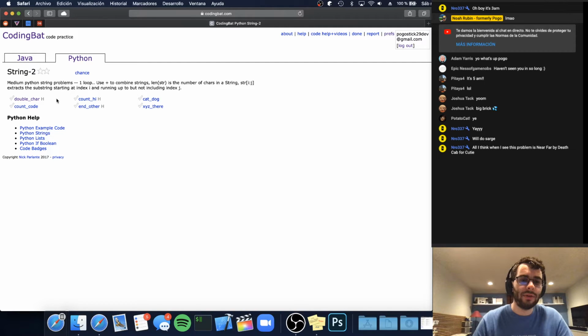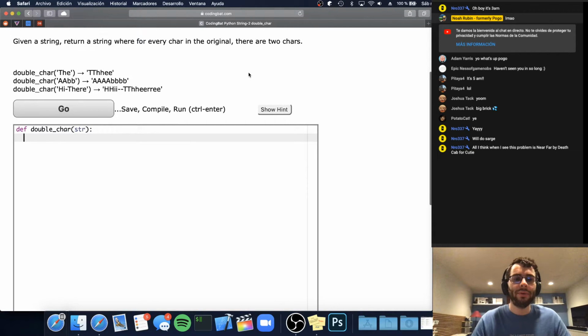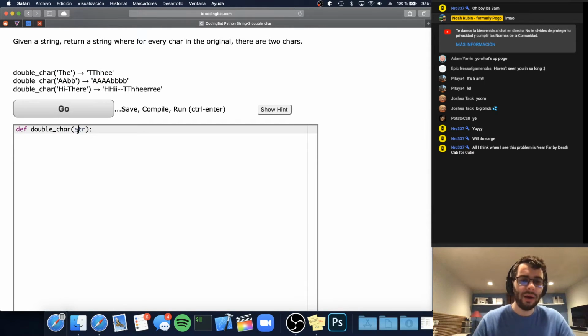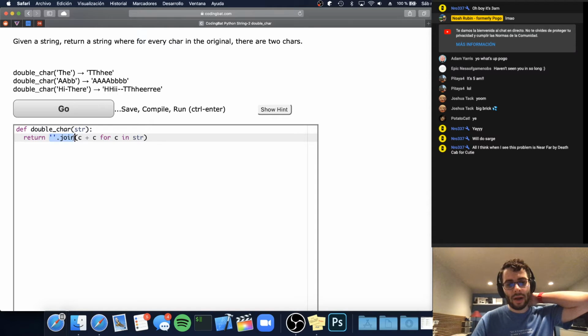I think it's interesting. Let's do some string problems. Let's mix it up a bit. Given a string, return a string where every character in the original, but there's 2. So it just repeats every character twice. All right, this is super easy. All we need to do is just map each character in the input string to that character twice. So T would get mapped to TT, H to HH, whatever. And then we just want to join all of those little strings together.